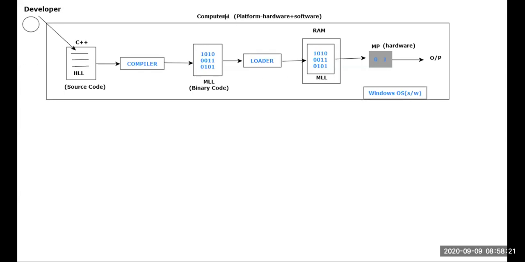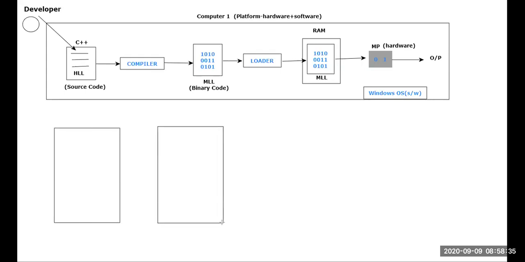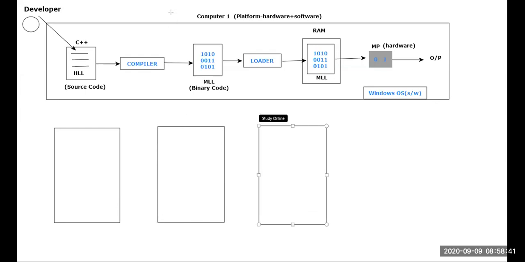This is computer number one. Similarly, I will consider this happens to be computer number two. Next, this happens to be computer number three. Next, this happens to be computer number four. Let me just write. Guys, I'm telling you, I'm very weak in writing diagrams. I'm just giving my best to write the diagram when it comes to online class.